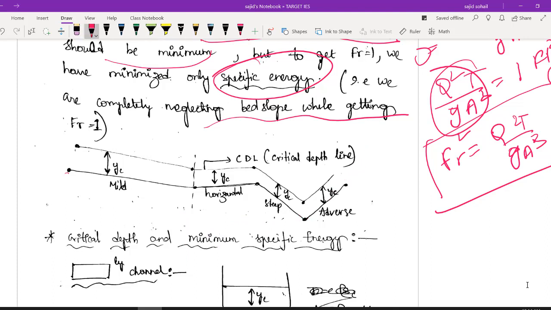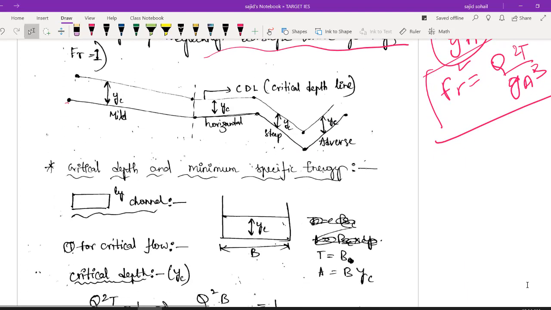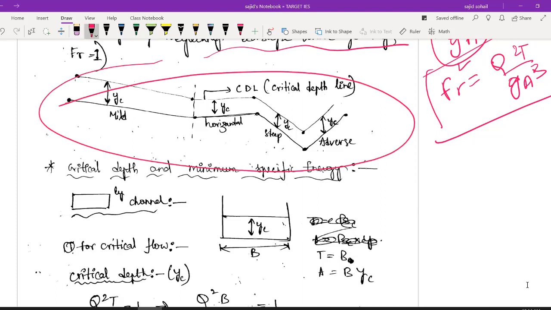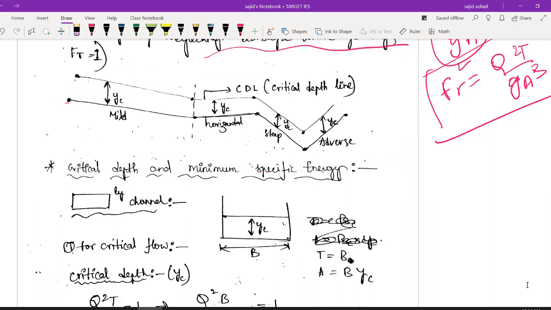Basically in nature, obviously in an open channel you will see a falling slope, but there could be a rising slope also, and this will be considered an adverse condition for your flow. So basically we will experience mild, horizontal, steep, adverse. There is more beyond this, which we will study at an advanced level, but for now it is very clear, right? Mild, horizontal, steep and adverse.